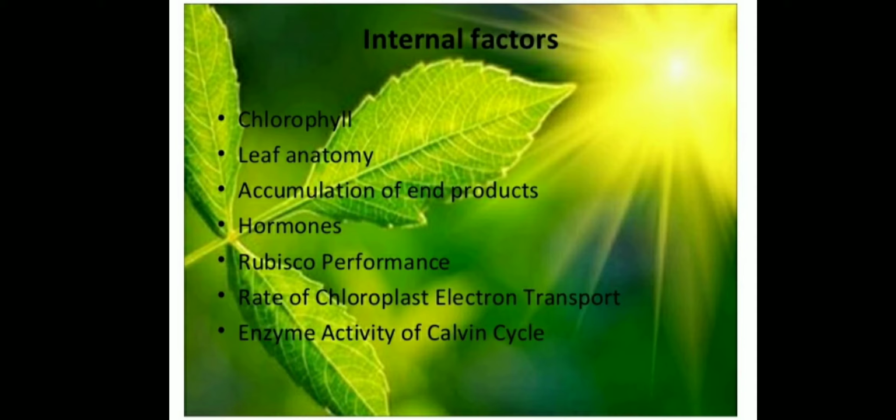If there is enough chlorophyll in the leaf, it means this leaf shows higher photosynthetic activity. If the leaf is variegated, it means chlorophyll is less, then the rate of photosynthesis will be low. Similarly, in leaf anatomy, C4 plants have Kranz anatomy, so they have high productivity. But the leaves of C3 plants have low productivity as compared to C4 plants. So these are the internal factors which are affecting the rate of photosynthesis.